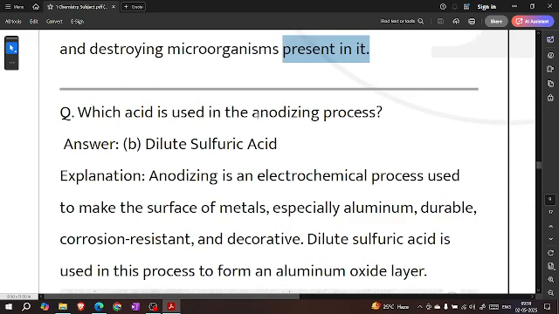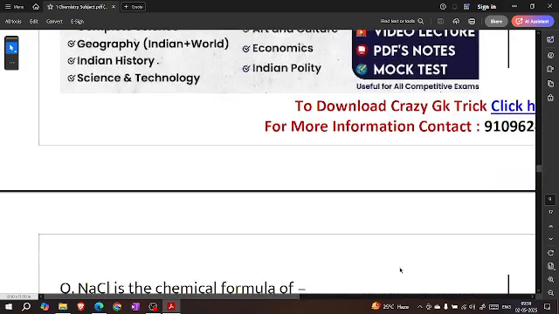Which acid is used in the anodizing process? Dilute sulfuric acid. Anodizing is an electrochemical process used to make the surface of metal, especially aluminium, durable, corrosion resistant and decorative. Dilute sulfuric acid is used in the process to form aluminium oxide layer.